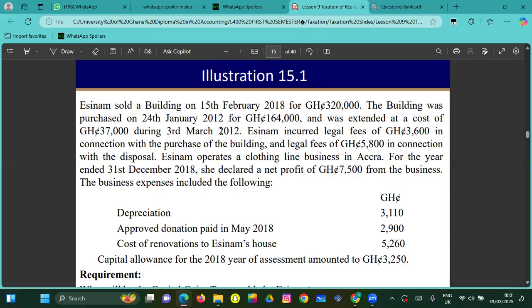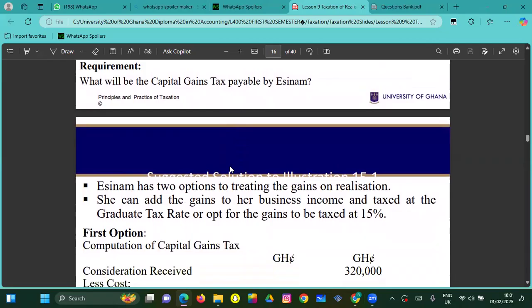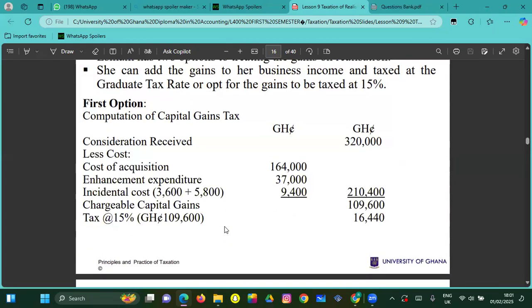Now they ask what will be the capital gains tax payable by S&M? S&M has two options for the gain on realization. She can add the gains to her business income and tax at the graduated tax rate, or opt for the gains to be taxed at 15%.